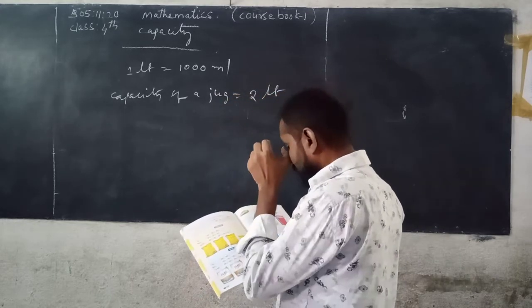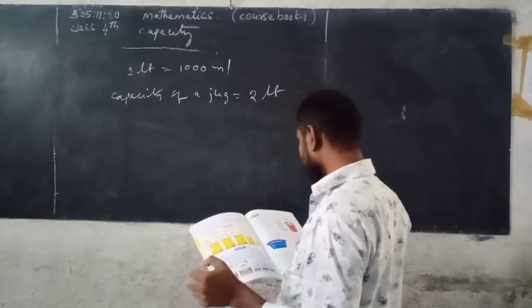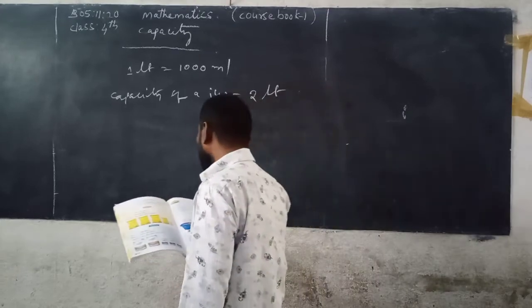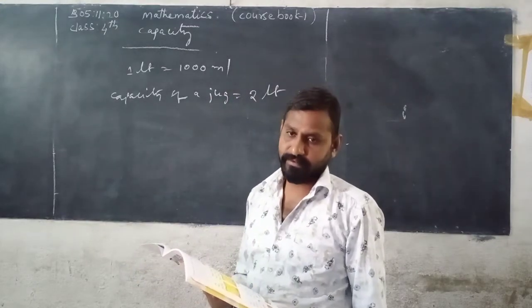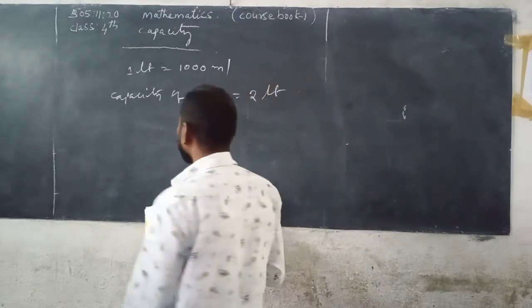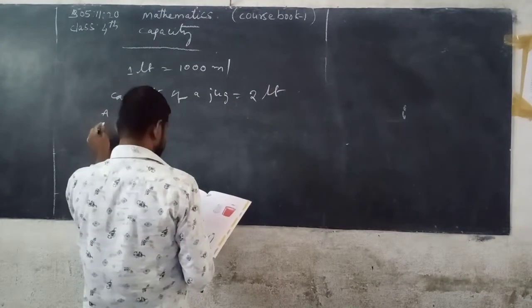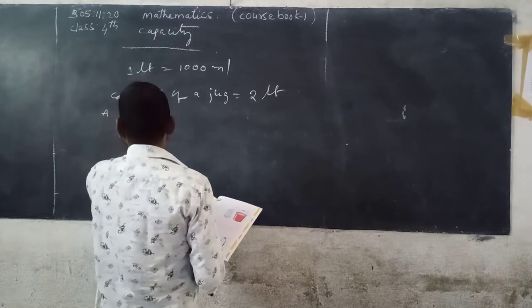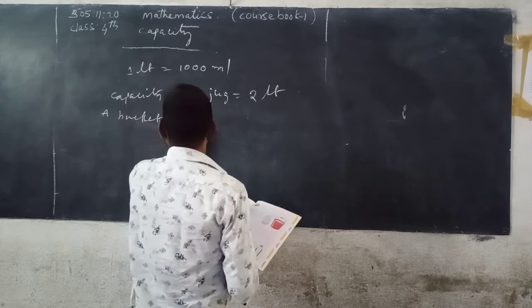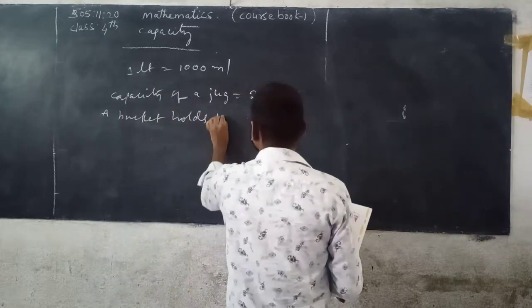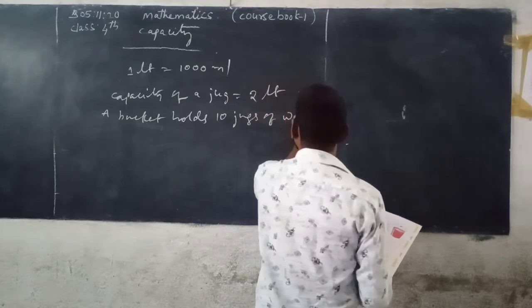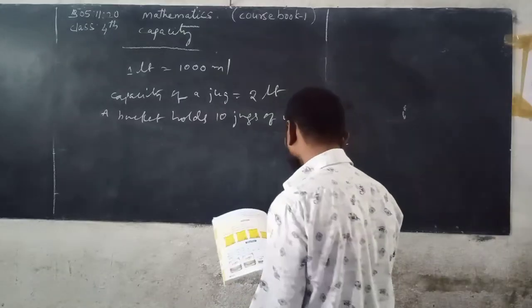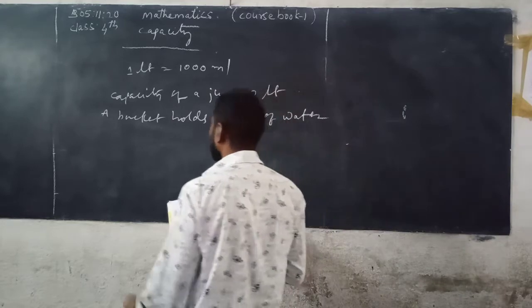A bucket holds 10 jugs of water. So what is the capacity of a bucket?